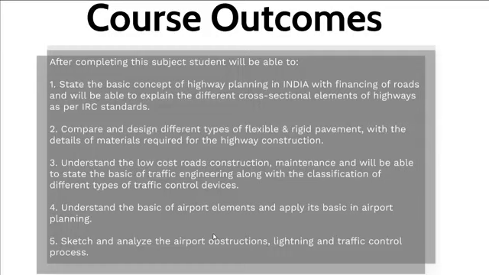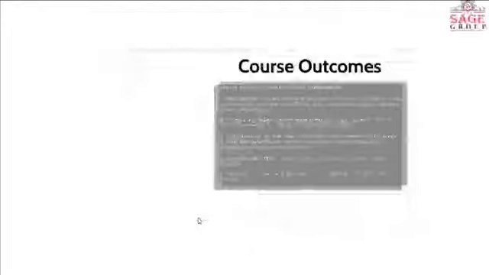So if we look at all five course outcomes, you can make a clear image that they also cover design aspects. You will have an overview of all the cross-sectional elements, and you will understand how a highway is constructed, what type of road is to be constructed, and where it is to be used. Along with that, you will also have a basic idea about airport engineering. This was all about the course outcomes.